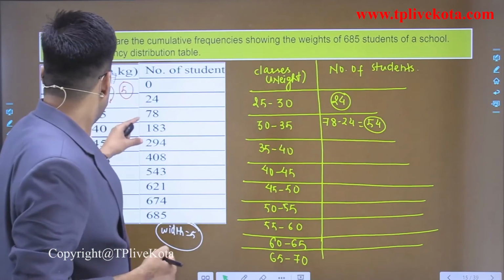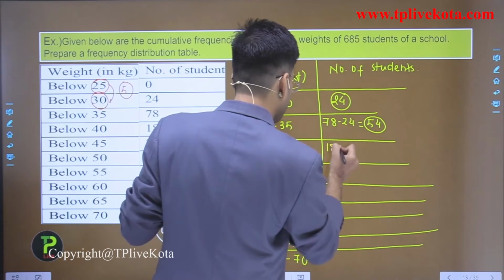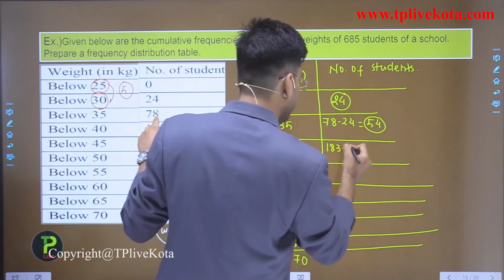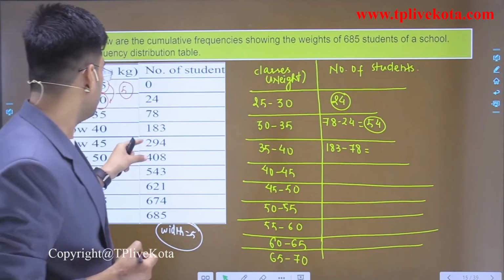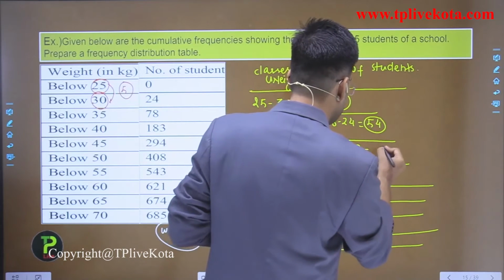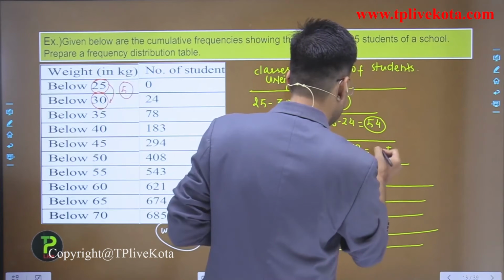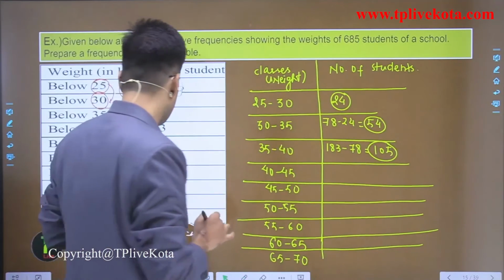Now after this, below 40, it is 183 minus 78. So this is equals to what? 13 minus 8 is 105. This is 105. Clear?